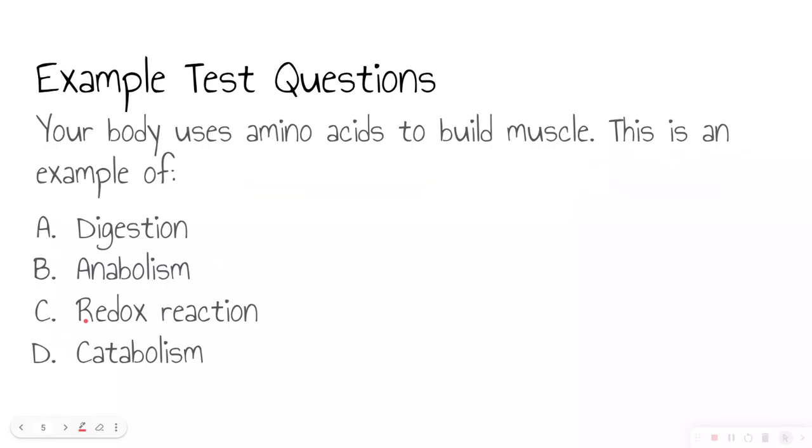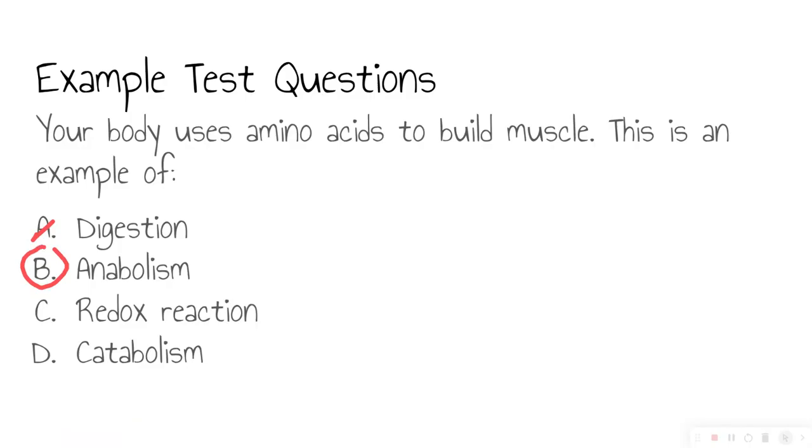Our body uses amino acids to build muscle. This is an example of what? Go ahead and pause the video, see if you can figure it out. Alright, is this an example of digestion? No, this is not an example of digestion. Is this an example of anabolism? Remember, anabolism, you say ants like to build things. Anabolism. So anabolism, remember, is the building of complex molecules from simple molecules. And here we have building muscle out of amino acids. So this sounds like an example of anabolism.